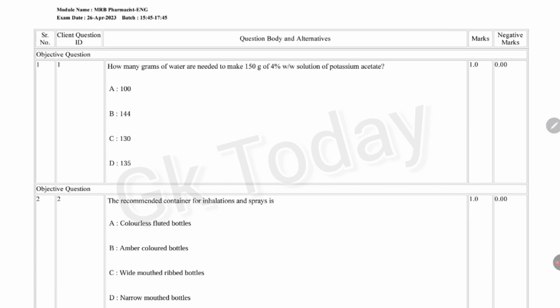First question: how many grams of water are needed to make 150 gram of 4% water solution of potassium acetate? Correct answer is option B, 144.